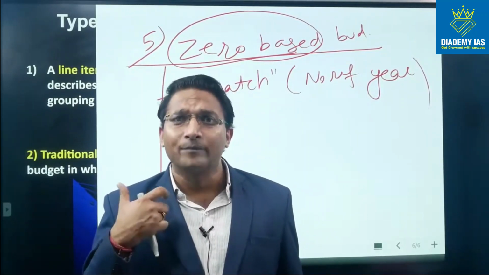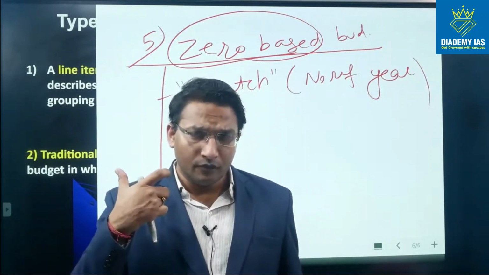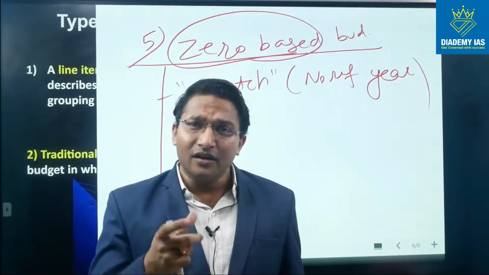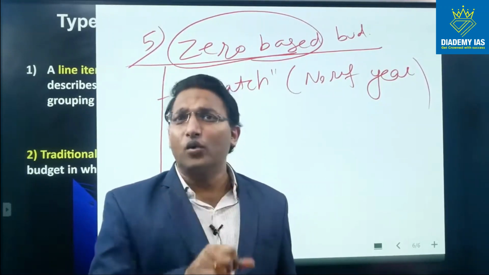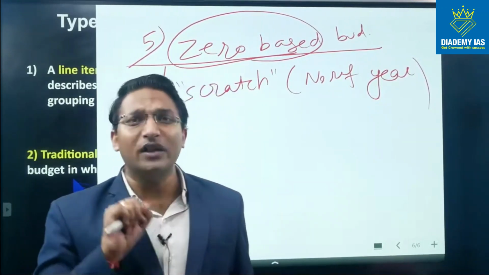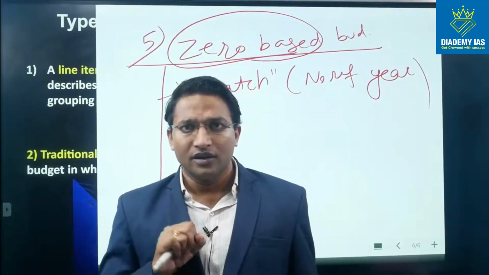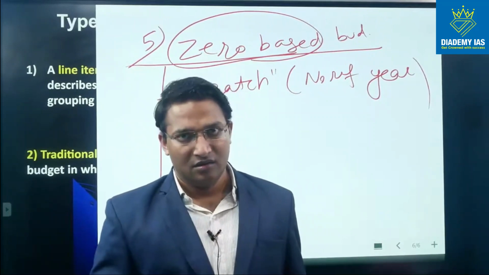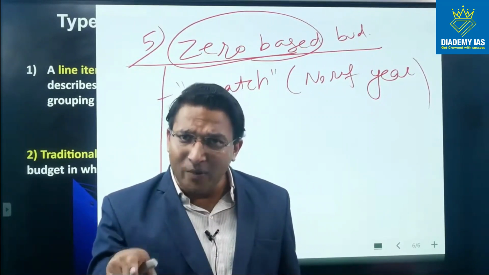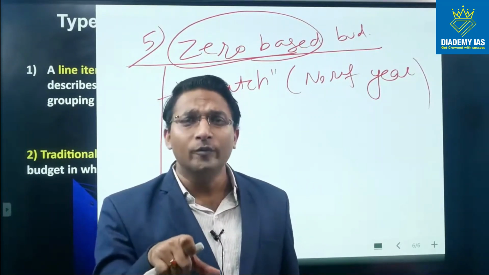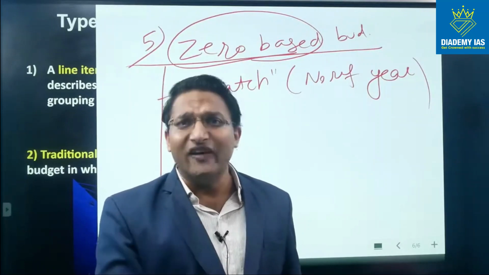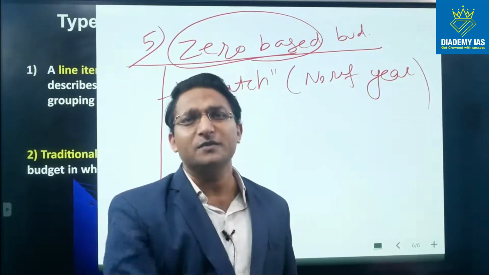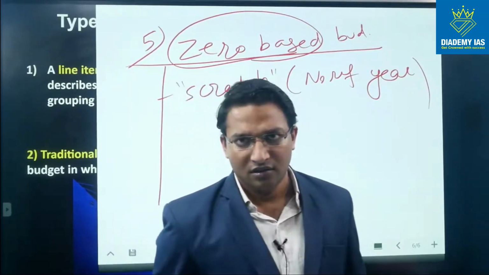This is much more practical. This is much more effective. And here the very important thing is accountability. The government agency which is demanding the money is accountable. That government agency has to justify, it has to give the account of whether the money is being spent or not, right?